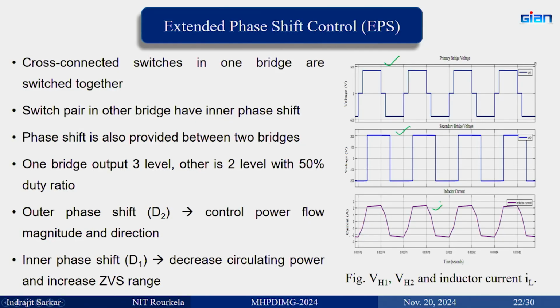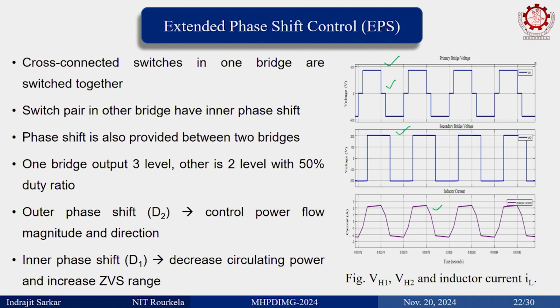And in EPS, this is the primary bridge voltage, this is the secondary bridge voltage and this is the inductor current. Here you can see that this voltage is a quasi square wave voltage. Here we have duty ratios alpha 1, alpha 2 and alpha 3.